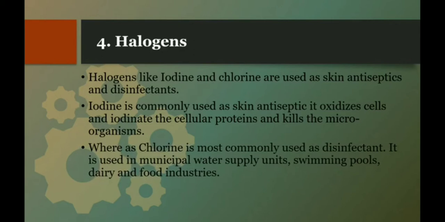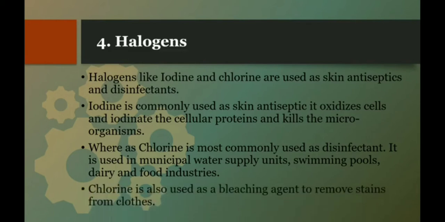It is used in municipal water supply units, swimming pools, and the dairy and food industry. So iodine is used as a skin antiseptic while chlorine is used as a disinfectant. Chlorine is also used as a bleaching agent to remove stains from clothes. So this is one more use of chlorine.